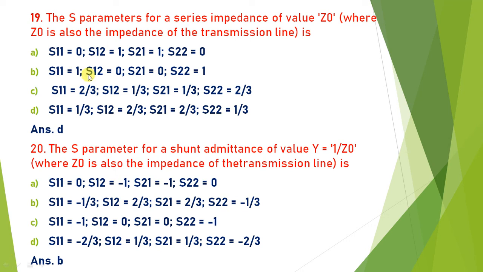So in the previous example, we had series impedance and in this one it is shunt admittance. So this just inverts S11 and S22. Here S11 is equal to minus 1 by 3, S22 is minus 1 by 3, and S12 and S21 stay as they are. So the answer is B.